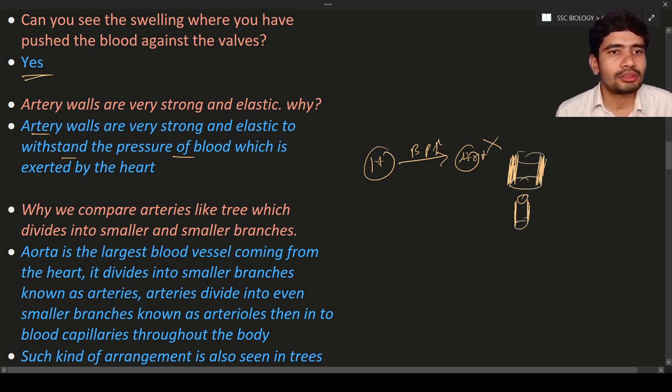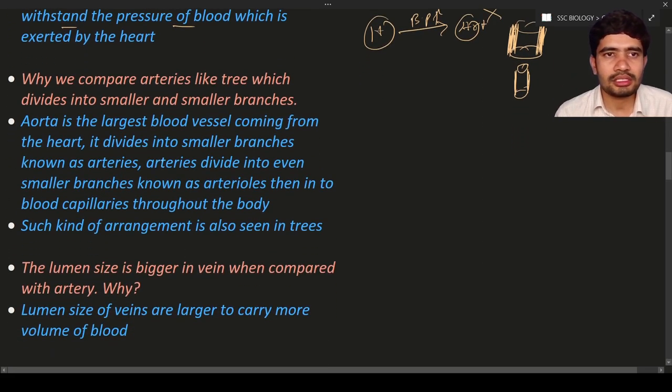So why do we compare arteries to a tree, which divides into smaller and smaller branches? Here the answer is that the largest blood vessel is the aorta. What is meant by aorta? Let us consider this is a rough diagram of the heart.